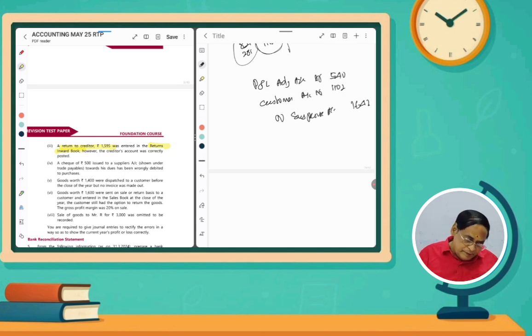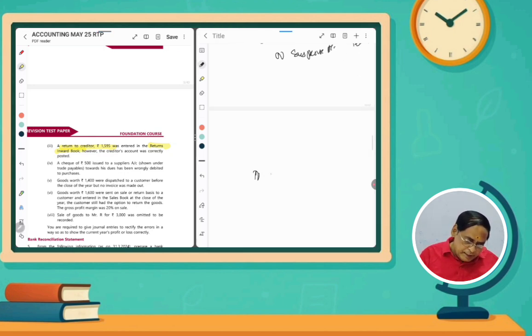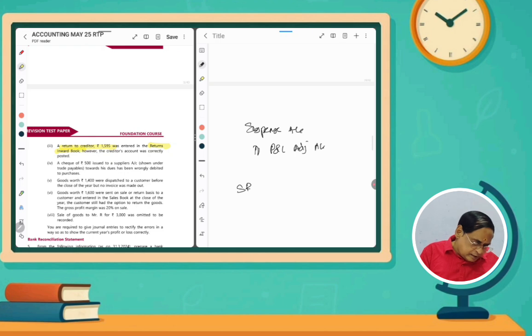So we have to write P&L adjustment account, and the debit will be the suspense account. Do you understand? Actually 1555 sales return, purchase return, you just have to prepare it. Actually return to creditors is called purchase return. Purchase return means it is to be entered here.